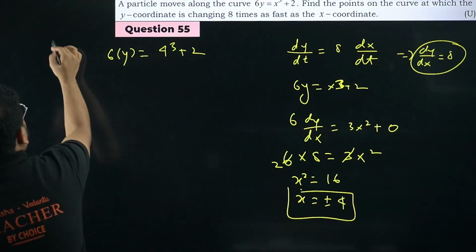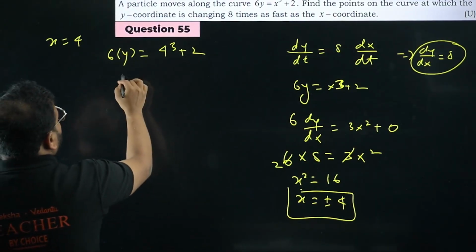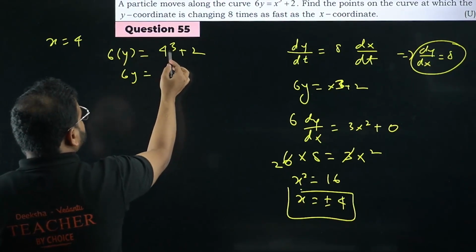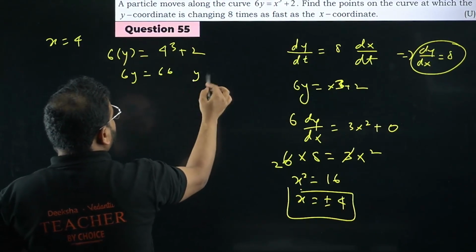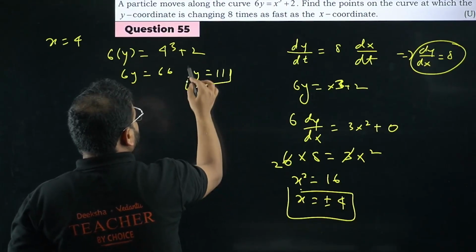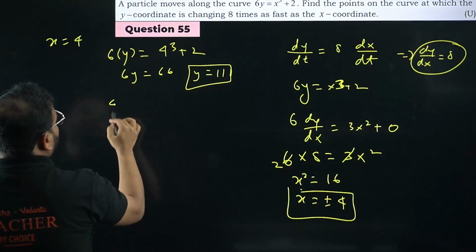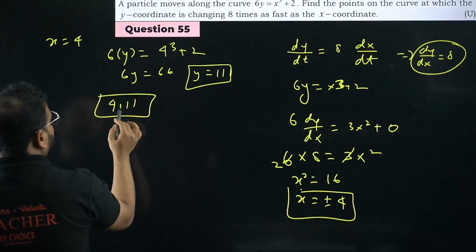Okay, I'm putting x as plus 4. It will become 6y equals to 64 plus 2, 66. So y is 11, sir. My coordinates are 4, 11, first one. 4, 11 is my first coordinate.